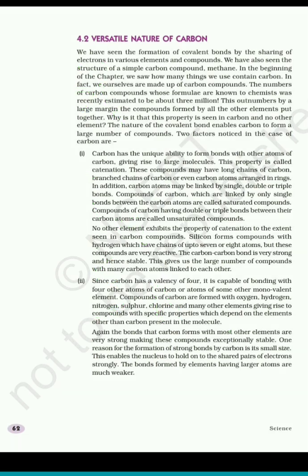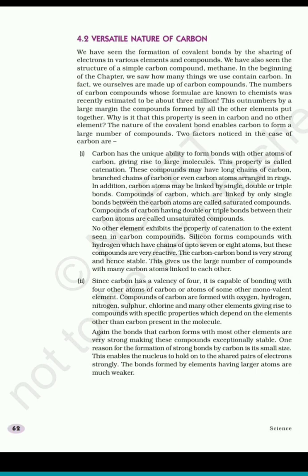The second property, or reason for the formation of a large number of compounds, is the valency of carbon. Carbon has a valency of 4. That means it requires 4 more electrons. So it can share 4 electrons with other carbon atoms or with 4 atoms of other monovalent elements. It can share electrons with oxygen, nitrogen, sulfur, chlorine, etc. These elements give specific properties to the carbon compound.